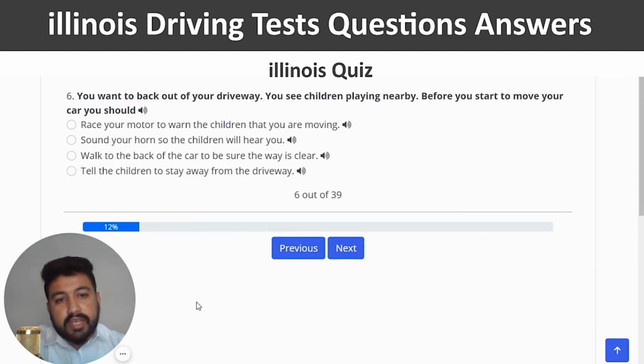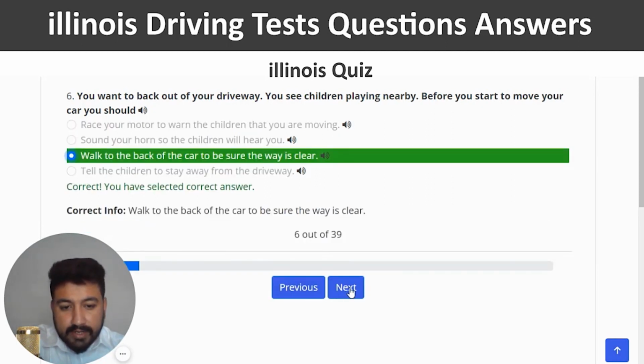You see children playing nearby. Before you start to move your car, you should. So it seems like the third one is the right one, which is walk to the back of the car to be sure the way is clear. So third option, correct? And next.